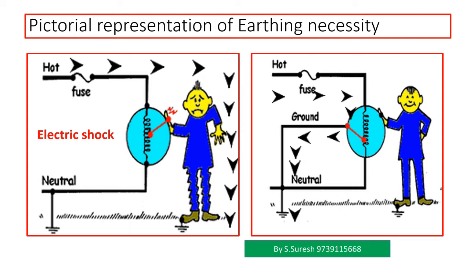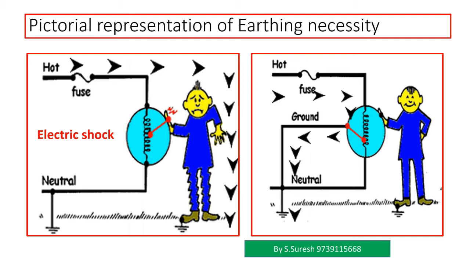What will happen if there is no earthing provided in a circuit? In the left side image, if you see, there is no earthing provided for human safety. So whenever there is a short circuit or abnormal short circuit, the current passes through the human body since there is no other alternate path to reach the ground.